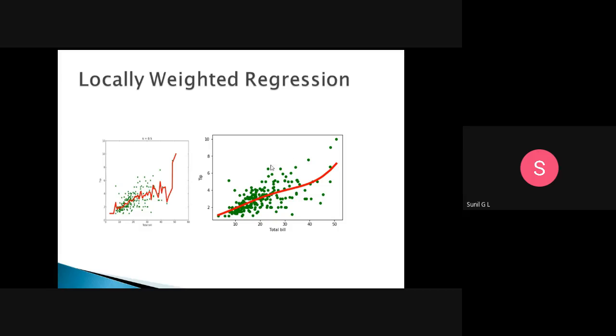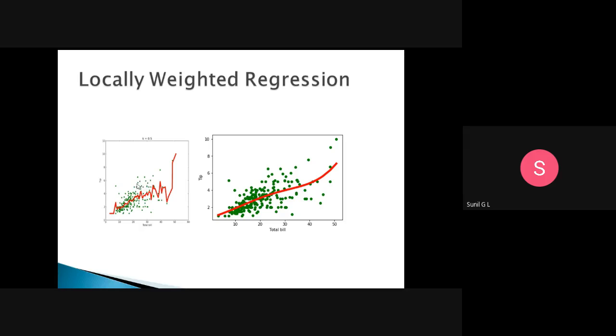This is an example graph of a locally weighted regression. In linear regression, the regression line will be a straight line. But if data points are distributed differently, the regression line will come out like this.